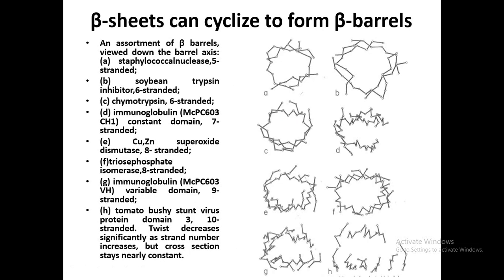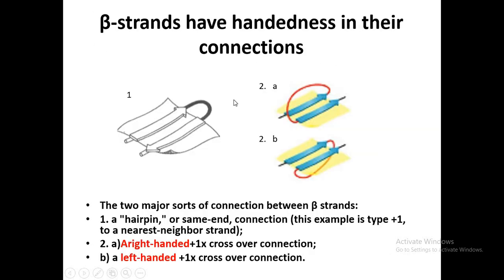Then these parallel and antiparallel beta sheets can cyclize with each other. After the cyclization, the polypeptide would exhibit a beta barrel form. So what is the beta barrel? The beta barrel is actually the beta pleated sheet in cyclic form.